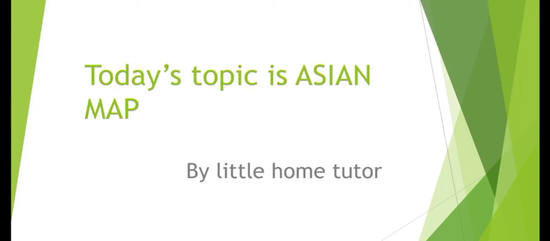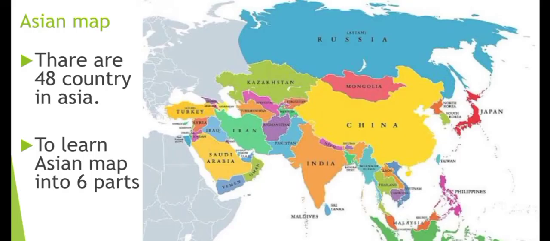Today we will discuss world geography. The world is divided into 7 continents. Those are Asia, Africa, North America, South America, Europe, Australia and Antarctica. We'll go step by step to learn this whole world.